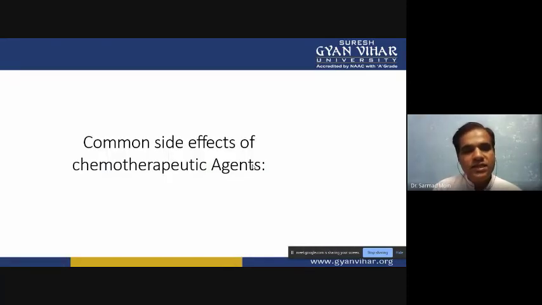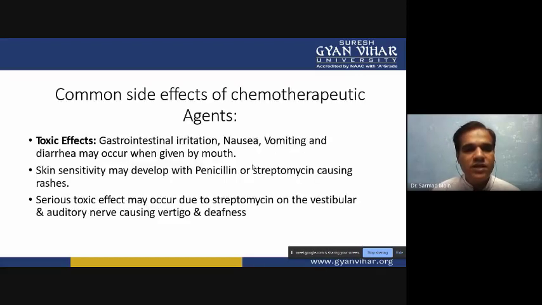Common side effects of chemotherapeutic agents. When we use any chemotherapeutic agent to suppress or kill a particular type of infection, because they are chemicals and they disturb the metabolic activity of the host as well as of the infection, every type of antibiotic will produce side effects. Some have very toxic effects like gastrointestinal irritation; nausea, vomiting, and diarrhea they may cause, and when they are given by mouth these toxic effects will be there.